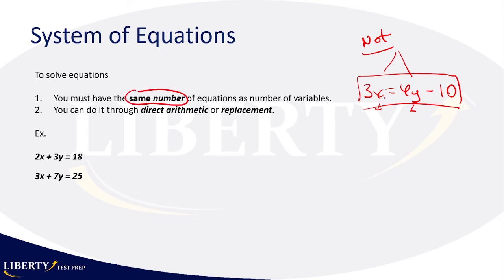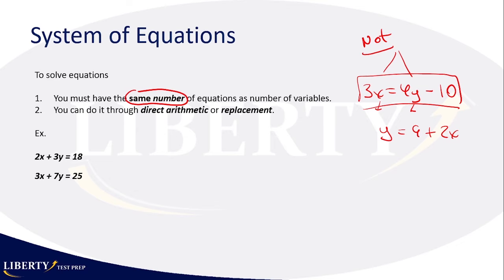So if I want to find two variables in this case, I would need one more equation that contains x or y or both. So maybe something like y is equal to 9 plus 2x. Maybe, all right? So if that's the case, I have two equations with two variables. In that case, I know I'm going to be able to find those solutions, okay?